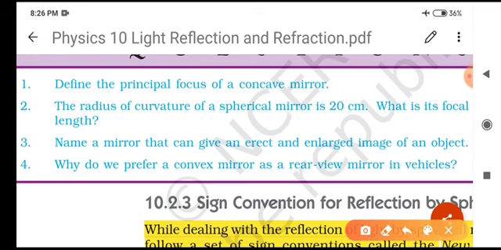We prefer a convex mirror as a rear view mirror in vehicles because it gives a virtual, erect and diminished image of the object, and it also provides a wider area, due to which a vehicle driver can see huge traffic behind. Okay, very good.